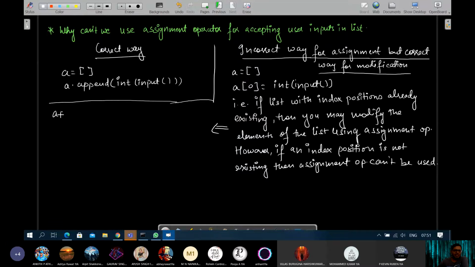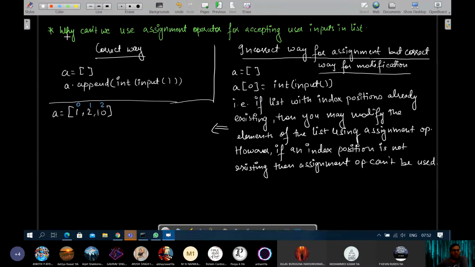let's say there is a list. a is equals to, I have created one list, a hard-coded list, I am not accepting from the user: 1, 2, 10. Then if you want to add a fourth value, how many index positions are here? 0, 1 and 2, so 3 index positions, till 2, right?